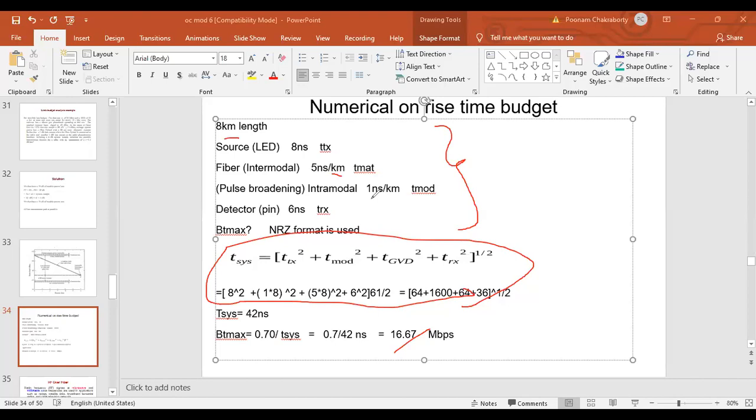It will be on similar lines only. So just some data here and there. Just for this particular numerical, if I give you an RZ data, just calculate how much will be the bit rate, maximum bit rate. This was for NRZ you did. Also do it for RZ and tell me the answer.